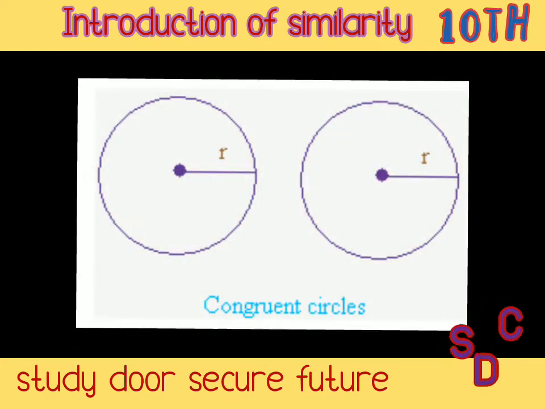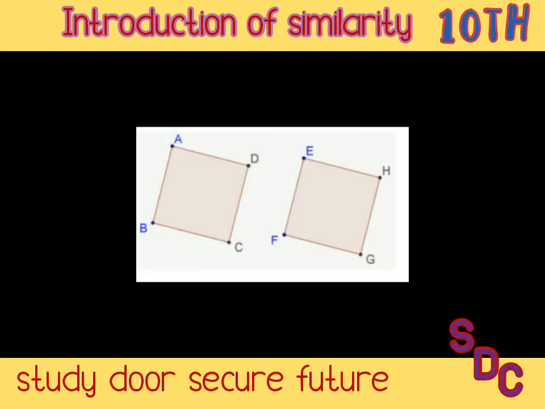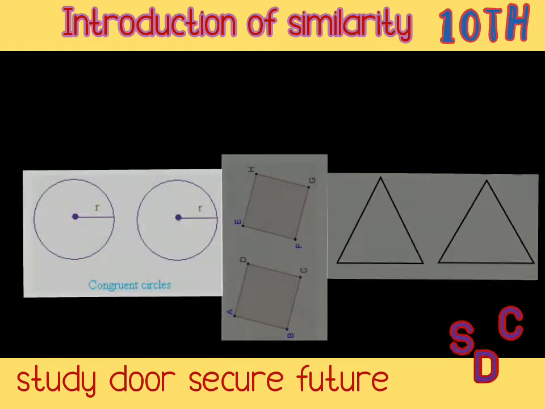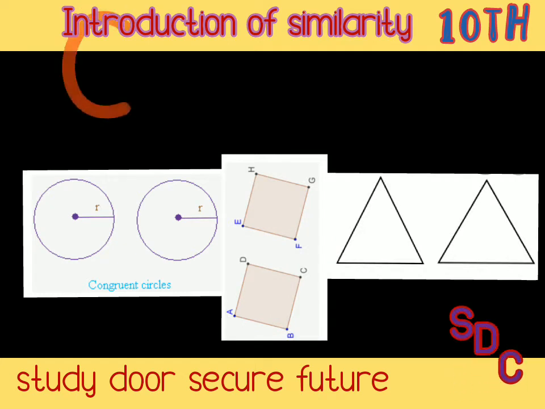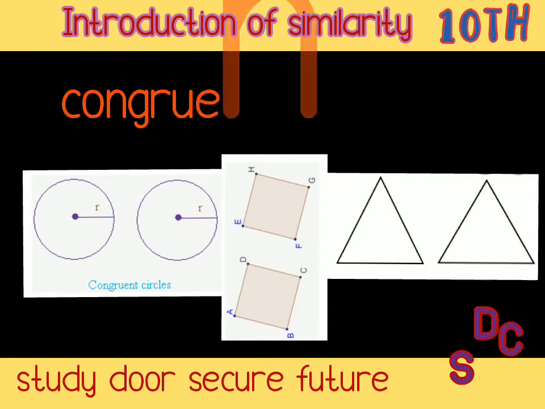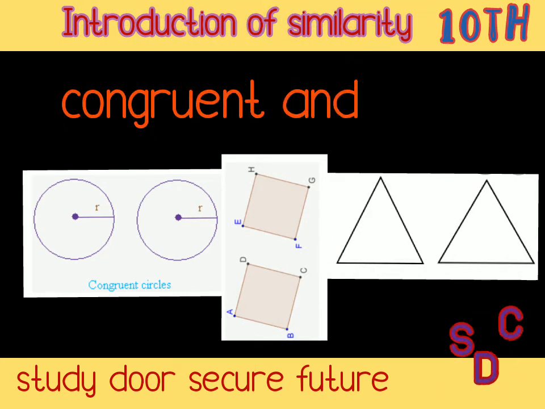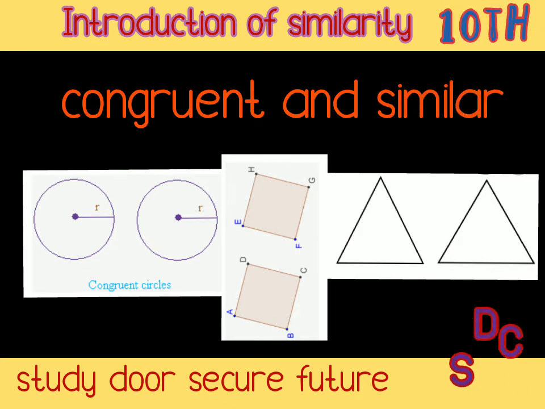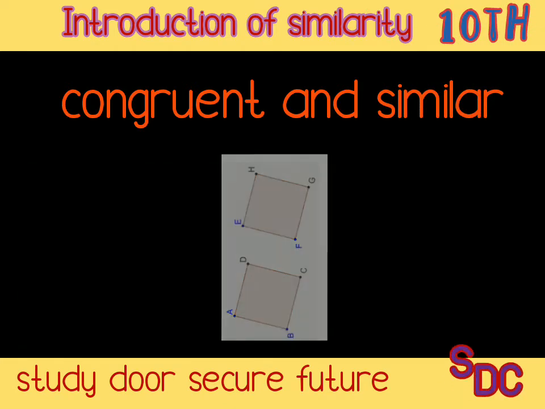Students, you know that all circles with the same radius are congruent. All squares with the same sides are also congruent. And all equilateral triangles are congruent. From all these figures, we can conclude that they are congruent as well as similar. But all similar figures need not be congruent.